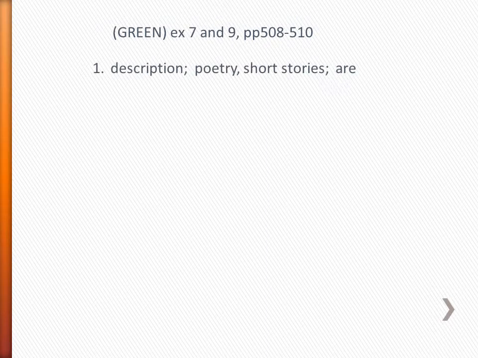His poetry and short stories are often about his life. That's description. That should sound like description. The subject, what's being described, are poetry and short stories. Two things are being described. If you just said stories, you left off the word short, that's okay. Now what's tricky about these is the verb.